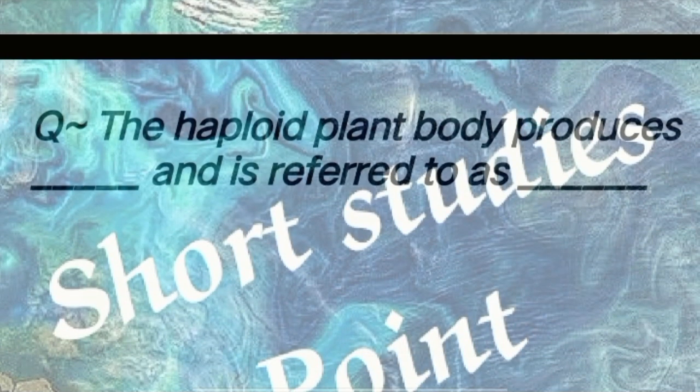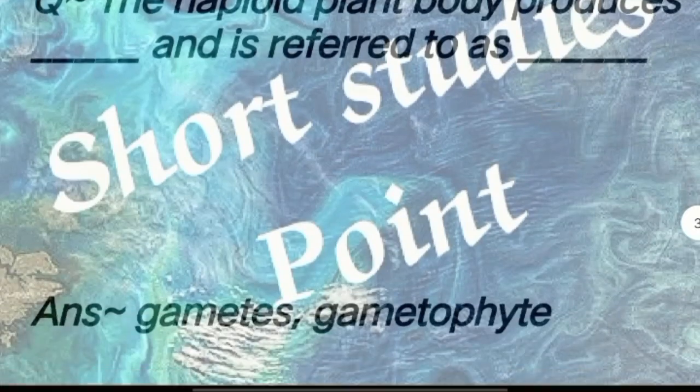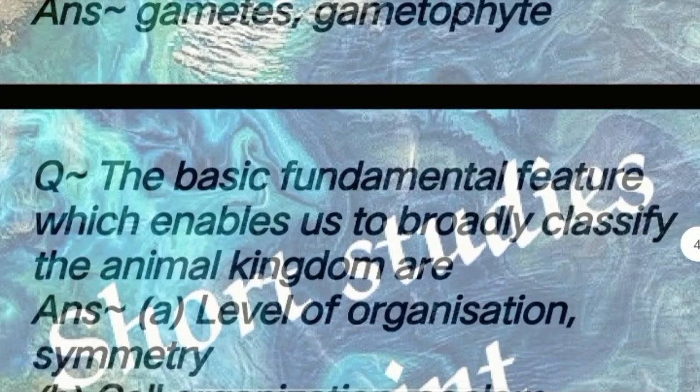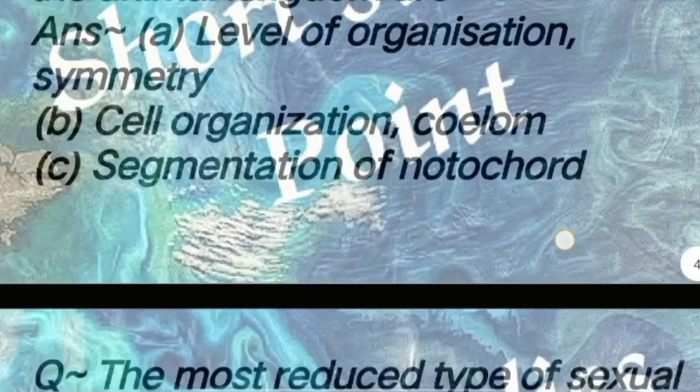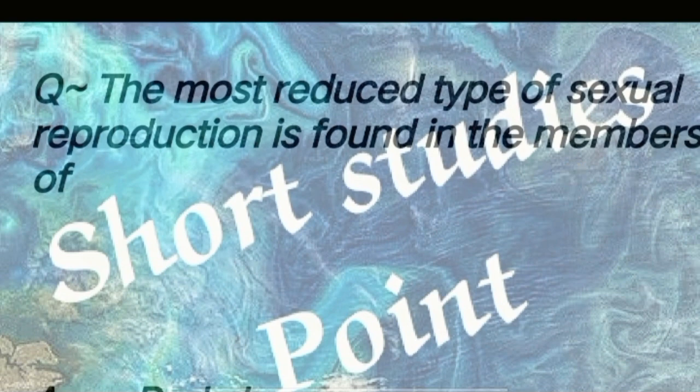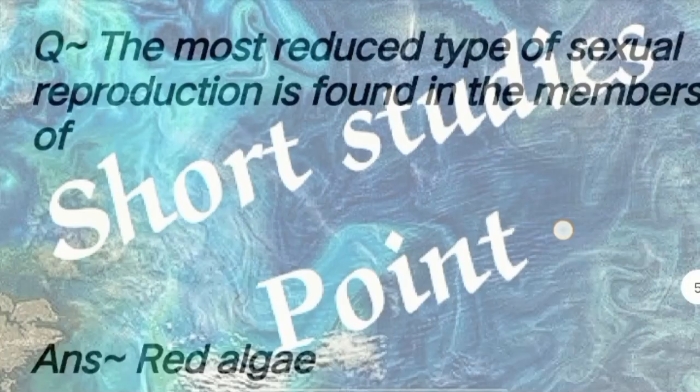Next question: the pteridophyte plant body produces spores and is referred to as? Answer: sporophyte and gametophyte. Next question: the basic fundamental features which enable us to broadly classify the animal kingdom are? Answer: A, level of organization and symmetry. B, cell organization and coelom. And C, segmentation and notochord. Next question: the most advanced type of sexual reproduction is found in the members of? Answer: red algae.